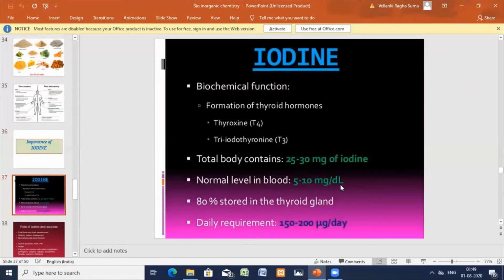Biochemical functioning: thyroid hormones T4 and T3, thyroxine and triiodothyronine. The total body contains 25 to 30 mg of iodine. I have told you 1 mg before, but here the total body contains 25 to 30 mg of iodine. Normal levels in the blood are 5 to 10 mg per day, with 80% in the thyroid gland. The daily requirement is 150 to 200 micrograms per day.